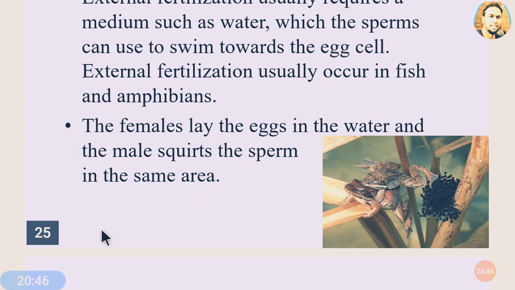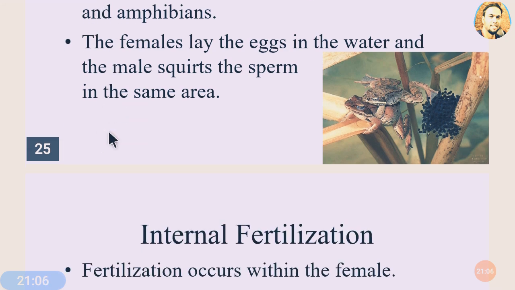So in this way, this term, external fertilization, is used because the fusion between the male sperm and the female egg is not taking place inside the body of the female, as it's taking place outside the body. That's why the word external fertilization is being used here.